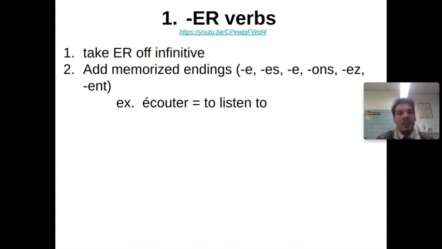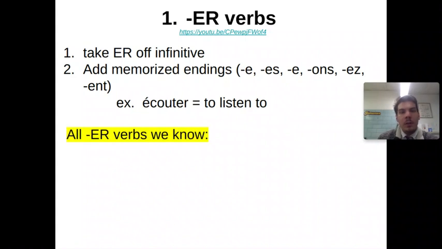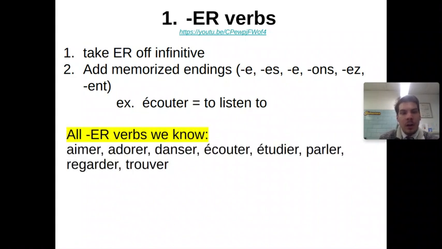So, ER verbs, take the ER off of the infinitive. Again, the infinitive ends in that ER. It's the to form of the verb. Écouter is the infinitive. To listen to or to listen is the infinitive in English. And then we add our memorized endings. Again, these need to be memorized by now. E, es, e, ons, ez, ent.